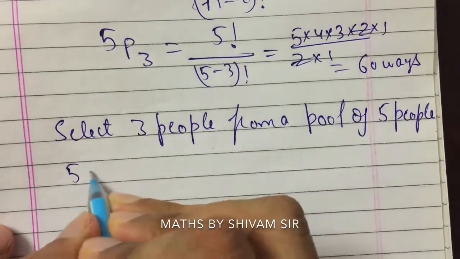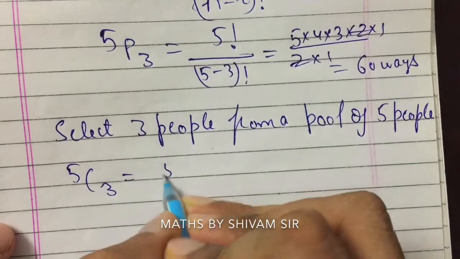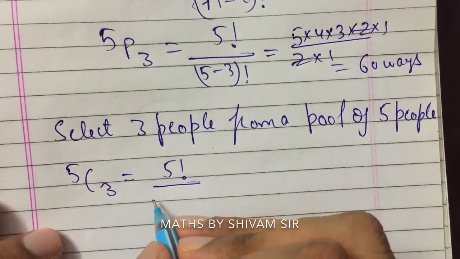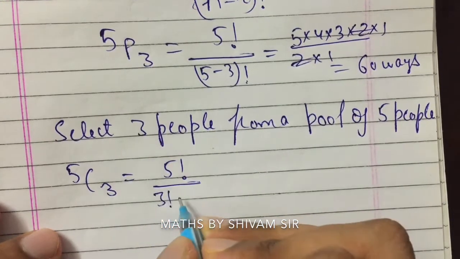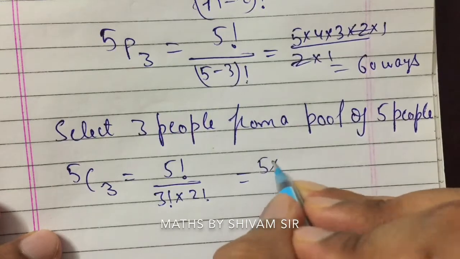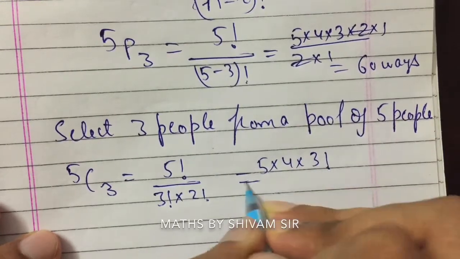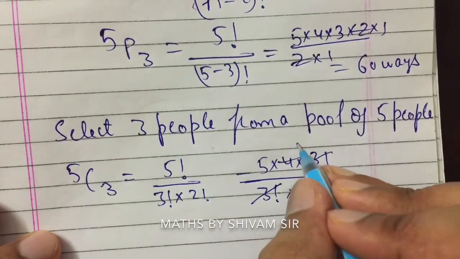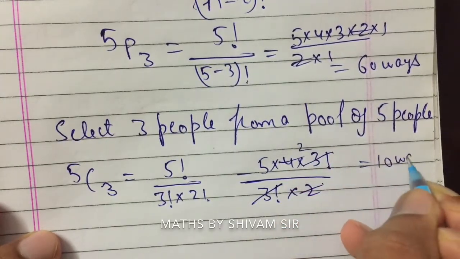So that means 5C3, n factorial upon r factorial multiplied by n minus r factorial, where n minus r is 2. This will be 5 multiplied by 4 multiplied by 3 factorial upon 3 factorial multiplied by 2. So 3 factorial and 3 factorial get cancelled. So that means 10 number of ways.